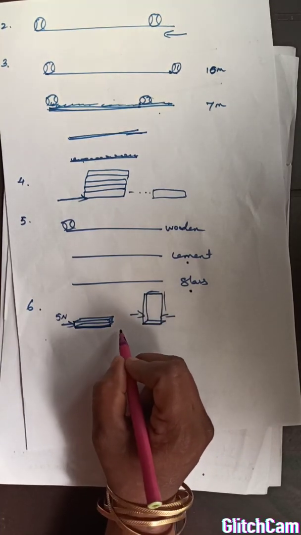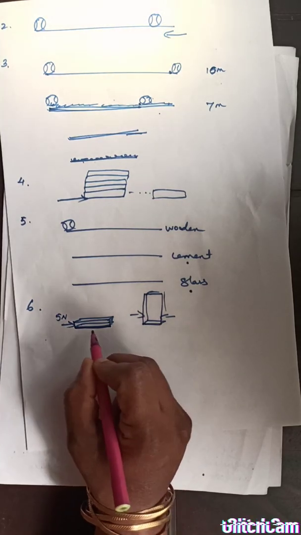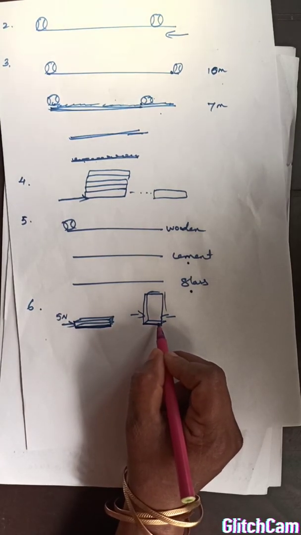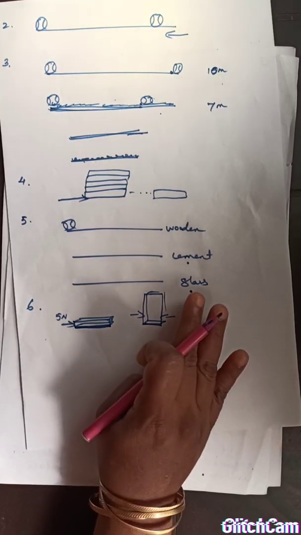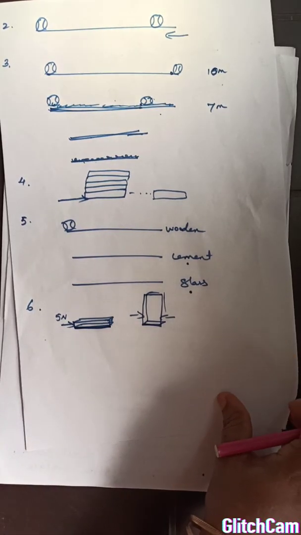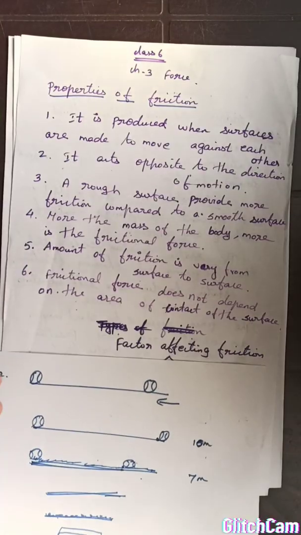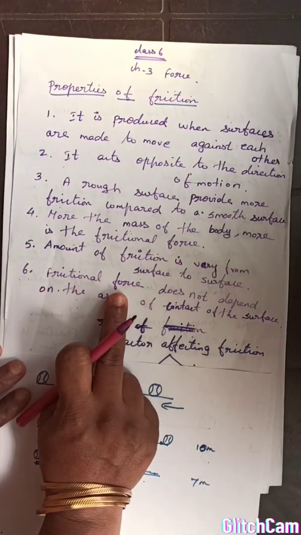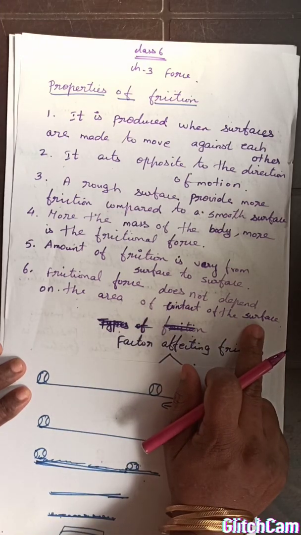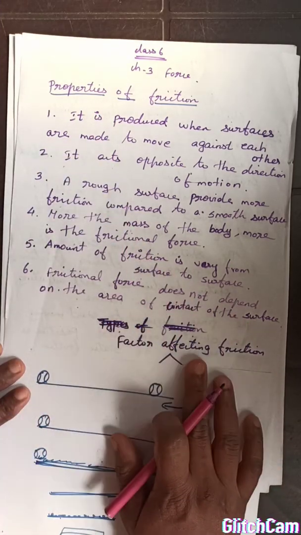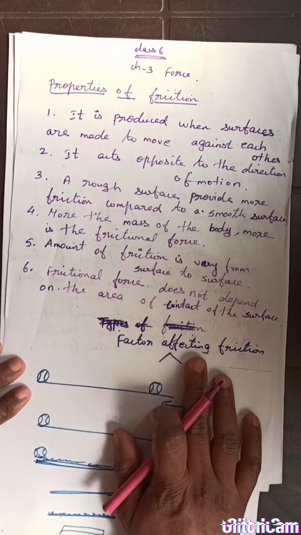So the frictional force does not depend upon the area of contact. Whatever the area of contact, the frictional force is the same. It depends only on the surface and the mass of the object. That is the sixth point: the frictional force does not depend upon the area of contact of the surface. These are the important 6 points in the properties of friction.